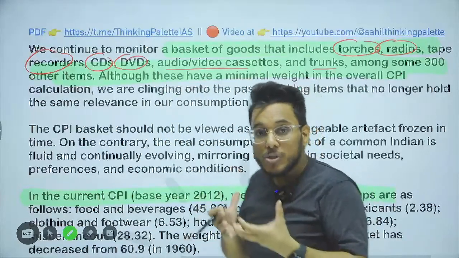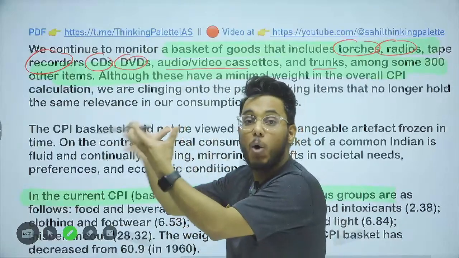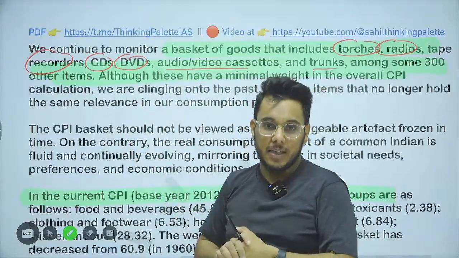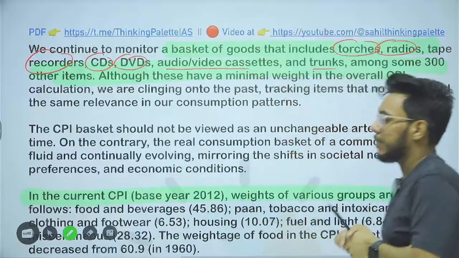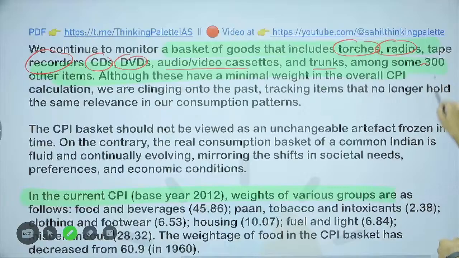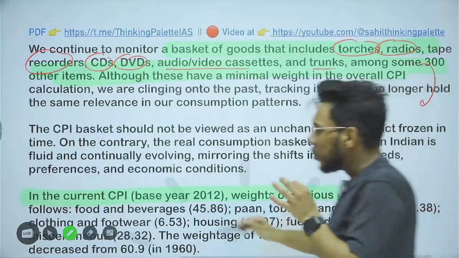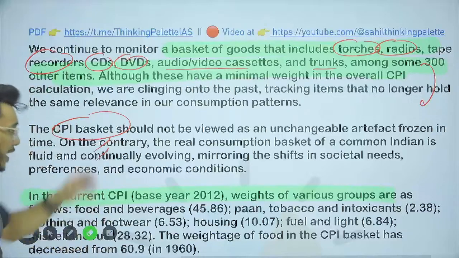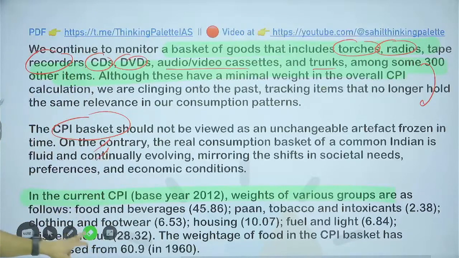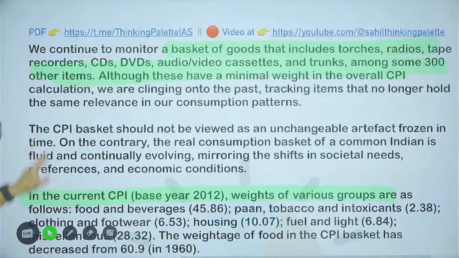So if you want to see the impact of inflation on the people, see how the prices of internet data are increasing. Today we want digital services. So see how their prices are increasing. With that you will be able to tell better the condition of inflation. So we need to change the CPI basket immediately; the goods in the CPI basket are to be changed immediately if you have to track inflation's movement.